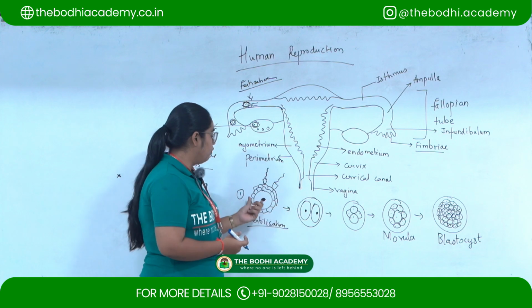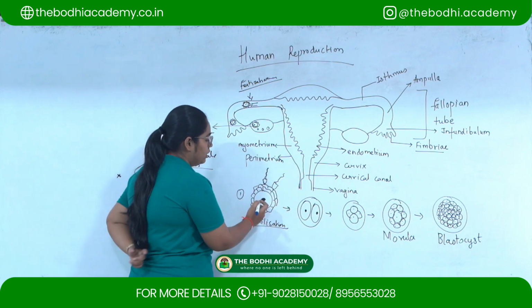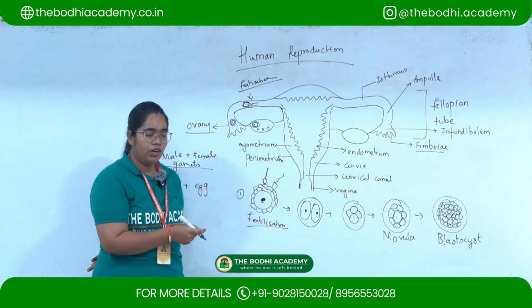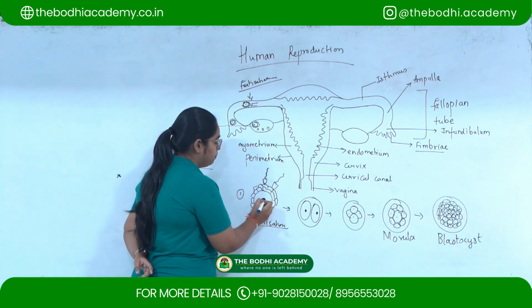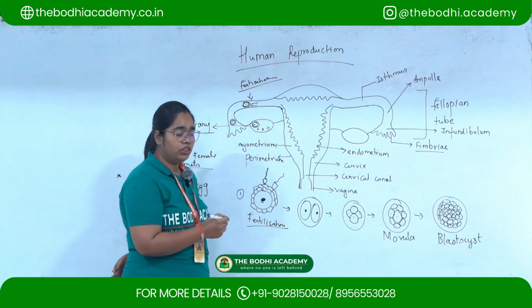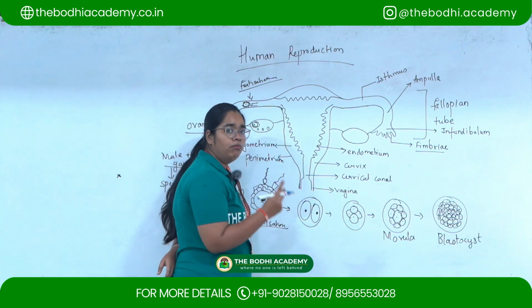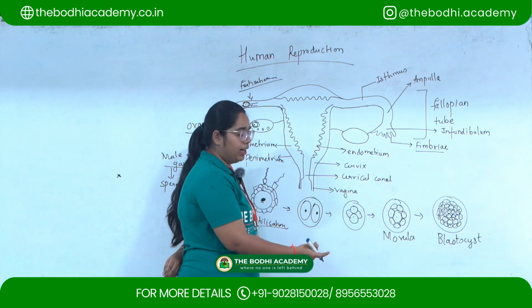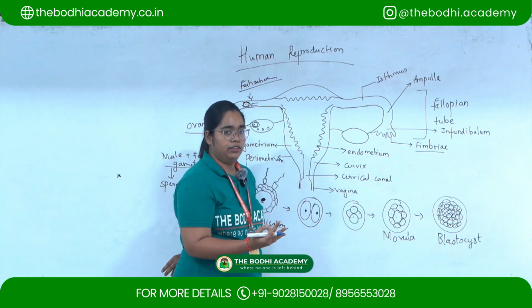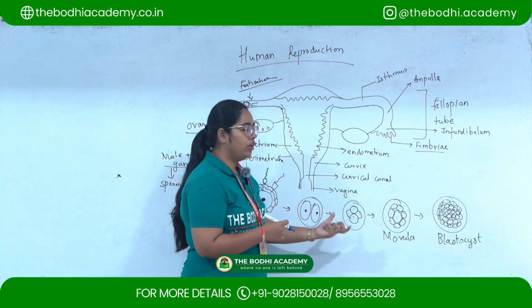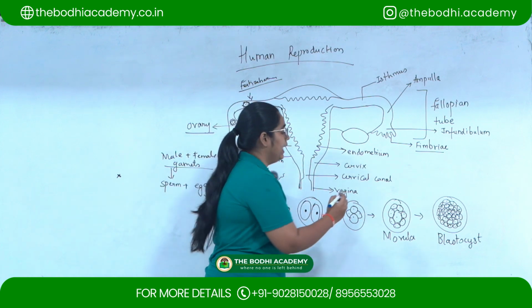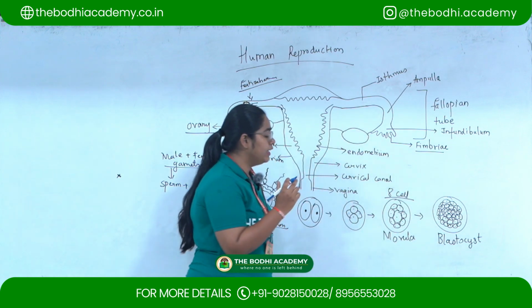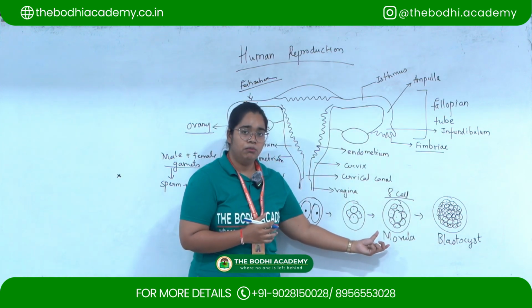Division of the cells. The nucleus of the ova and the nucleus of the sperm will be fused, and then they will divide to form two nuclei. After that, they will again divide to form four nuclei. After that, a morula will be formed, which is an 8 nuclei cell. So this will be an 8 nucleated cell, which is called the morula.